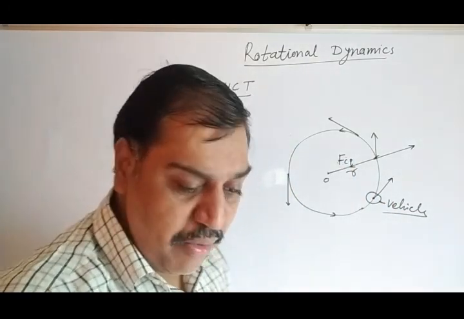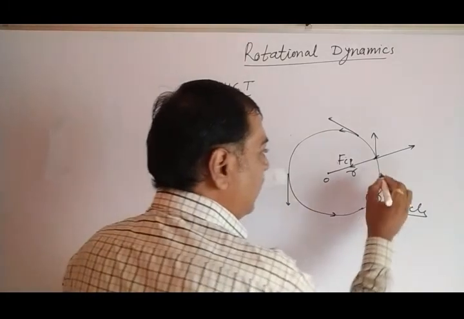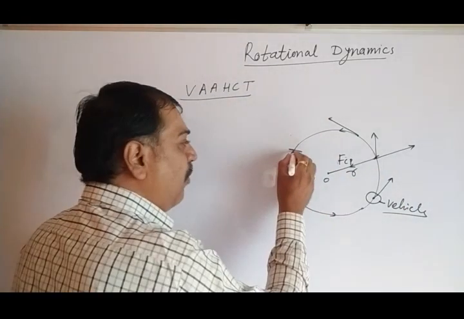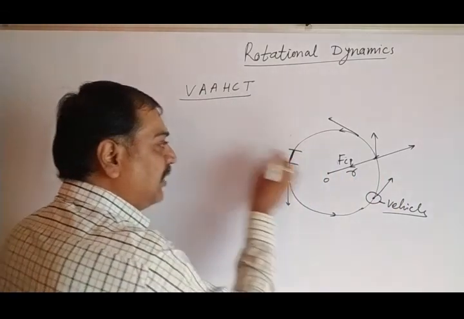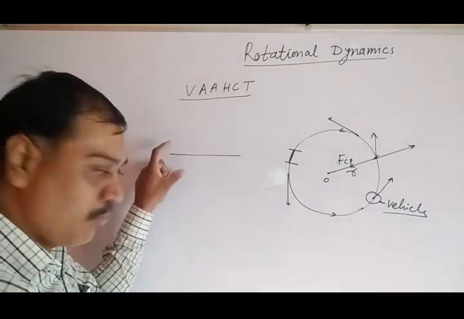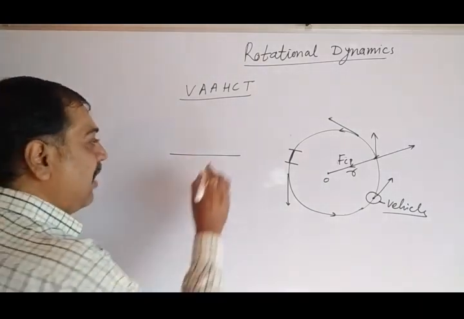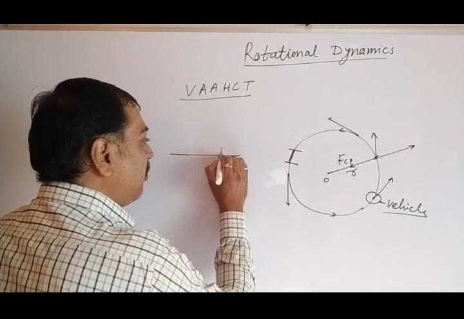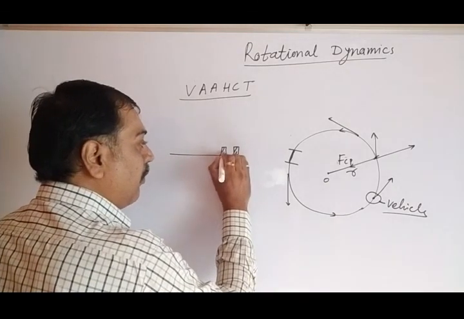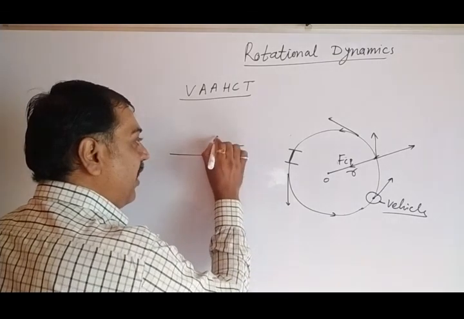Now here I have taken a small portion. I will just modify this small portion. This small portion I have taken, it will look like a straight line like this. This part I am going to zoom. So this part is this. Now let's draw here the vehicle. It must have some wheels like this. So these are the wheels. Suppose on these wheels the vehicle is kept.